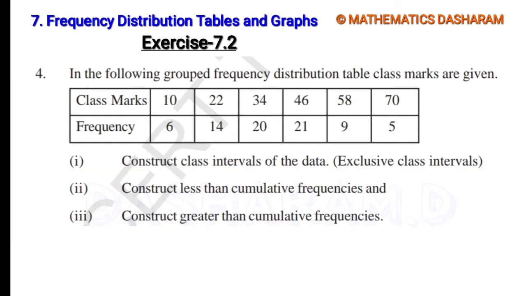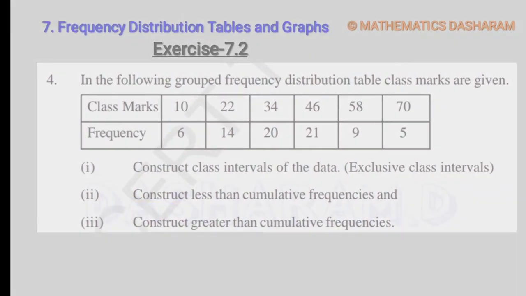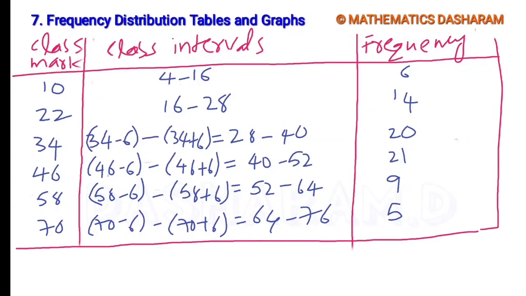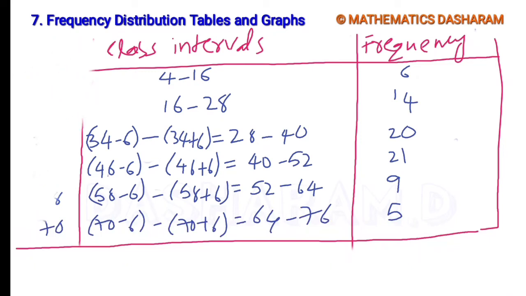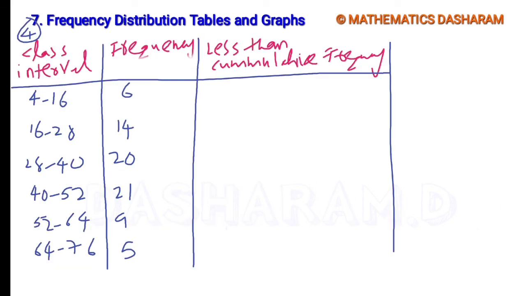Next, the second one is to construct less than cumulative frequencies. To construct the less than cumulative frequency, first we need the class intervals and frequencies. In the less than cumulative frequency, the first frequency is 6, so the cumulative frequency is also 6.